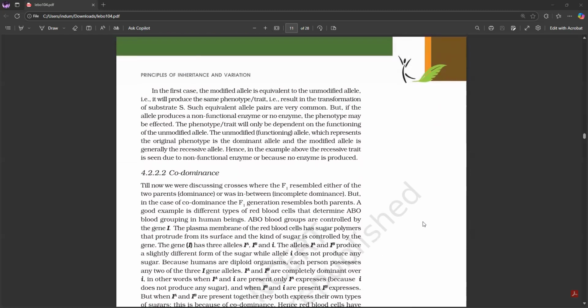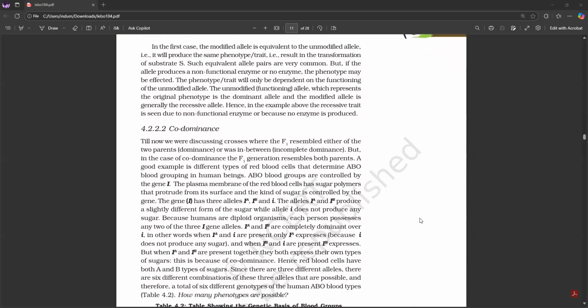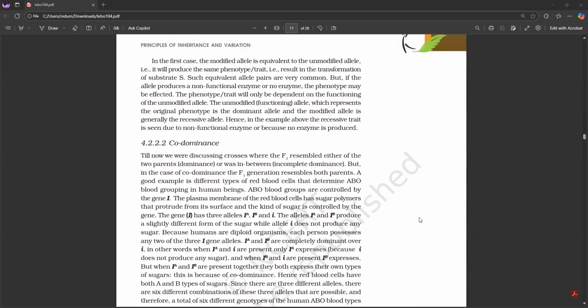In the first case, the modified allele is equivalent to the unmodified allele. That is, it will produce the same phenotype or trait that results in the transformation of substrate S. Such equivalent allele pairs are very common.